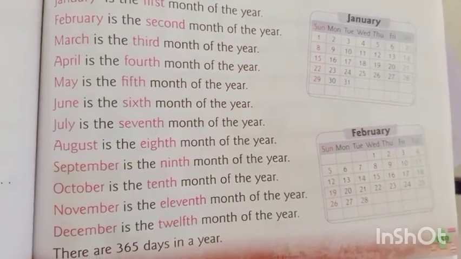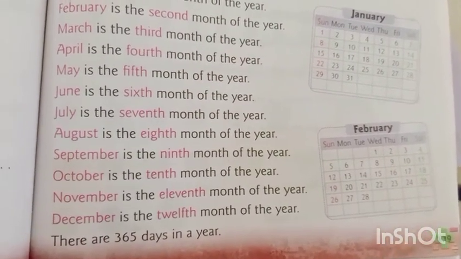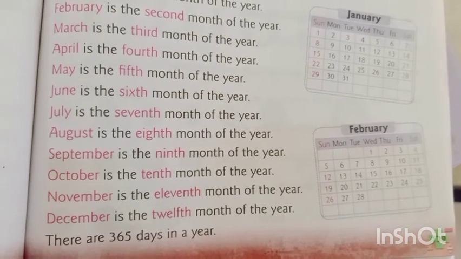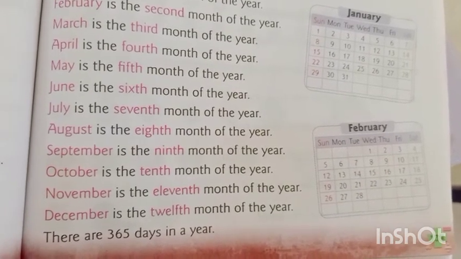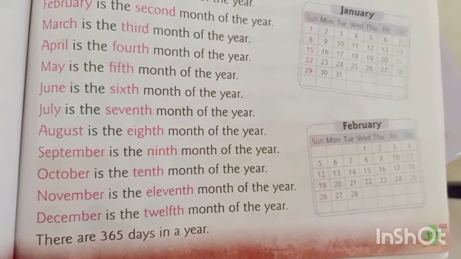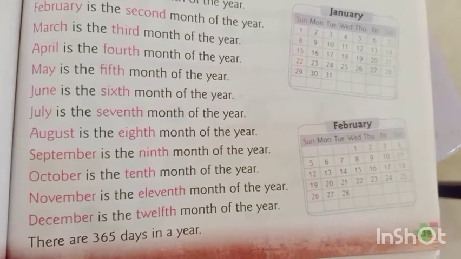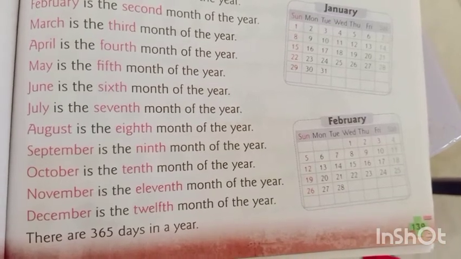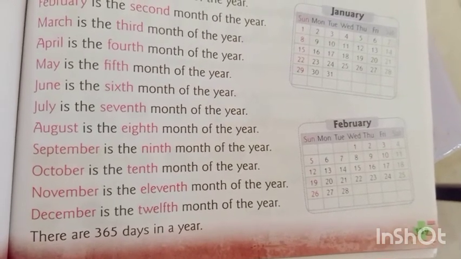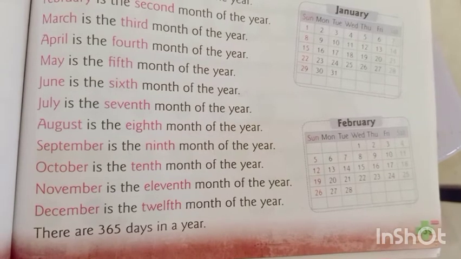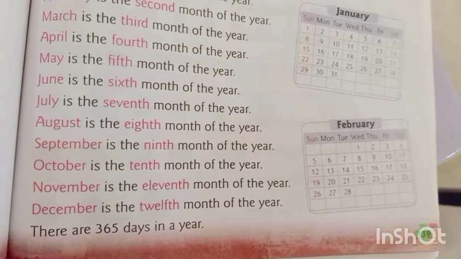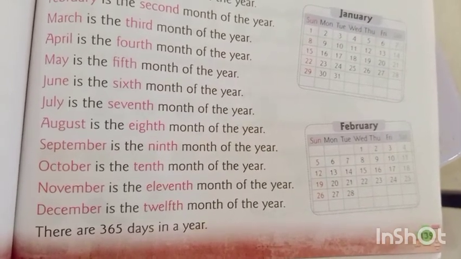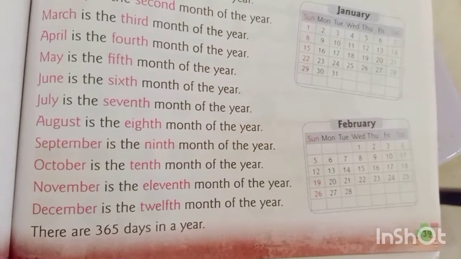July is the seventh month of the year. August is the eighth month of the year. September is the ninth month of the year. October is the 10th month of the year. November is the 11th month of the year. December is the 12th month of the year. There are 365 days in a year.